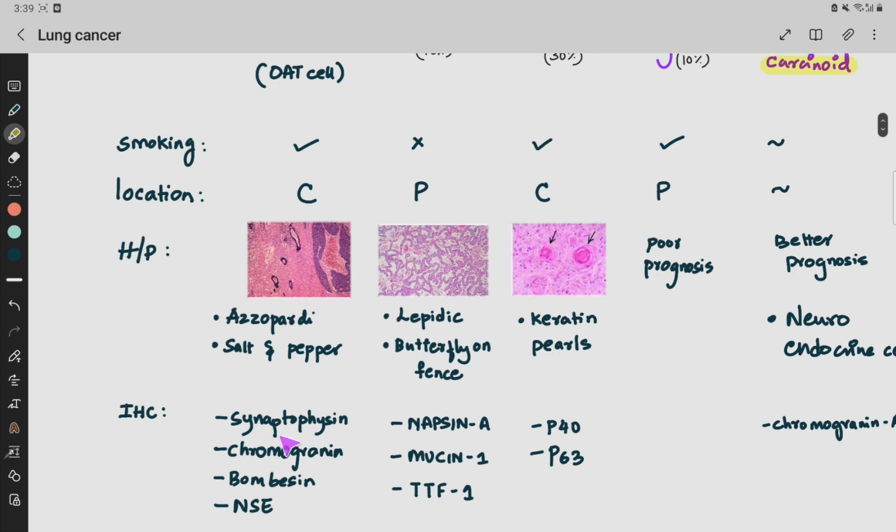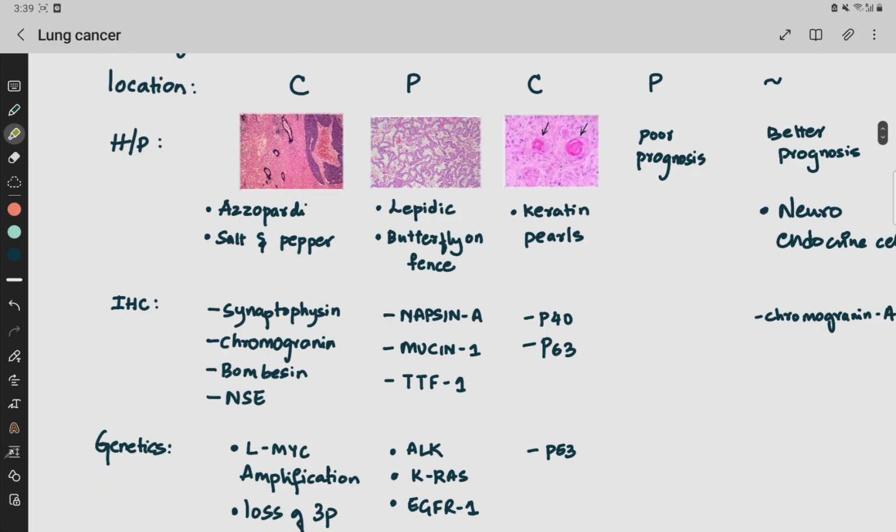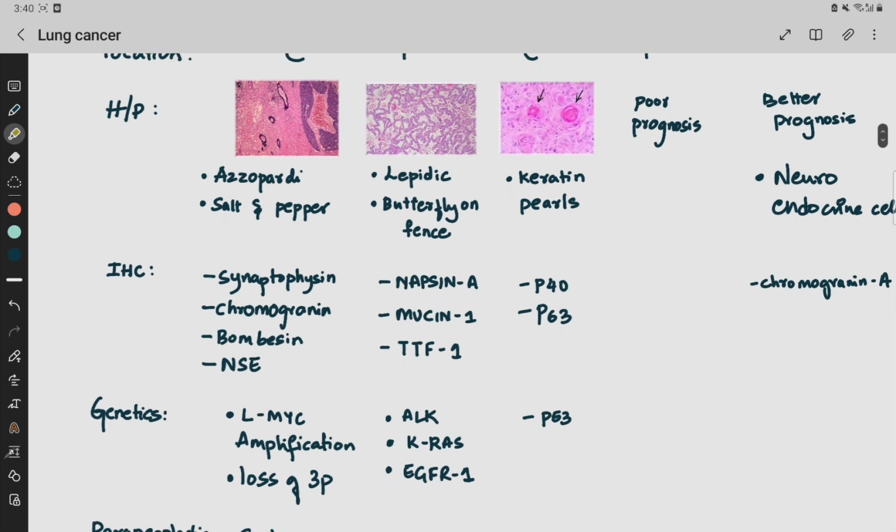IHC related to small cell is synaptophysin, chromogranin, bombesin, and NSE, neuron specific enolase. And in adeno, we have napsin A, mucin 1, TTF1. In squamous, we have P40 and P63. Genetic wise, as I said, the mnemonic M in small you can remember as MYC. So it is associated with L-MYC gene amplification, also loss of 3p. And in adeno, it is associated with ALK, KRAS, and EGFR1 mutations, and in squamous, it's P53 mutations.